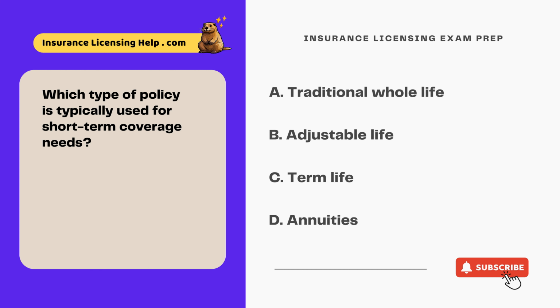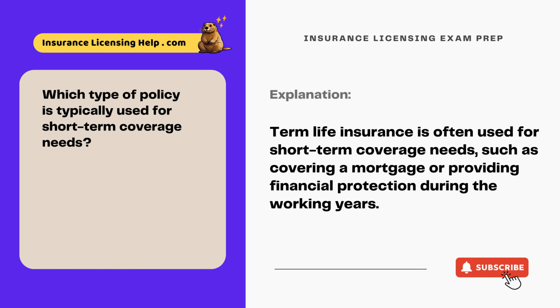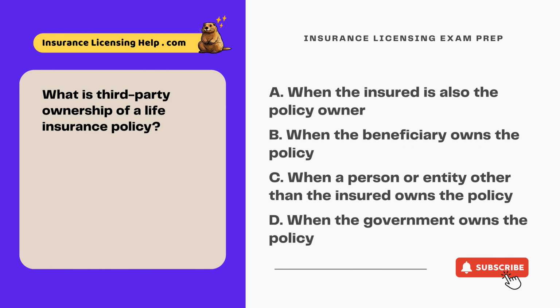A. Traditional whole life. B. Adjustable life. C. Term life. D. Annuities. The correct answer is C. Term life. Term life insurance is often used for short-term coverage needs, such as covering a mortgage or providing financial protection during the working years. What is third-party ownership of a life insurance policy?